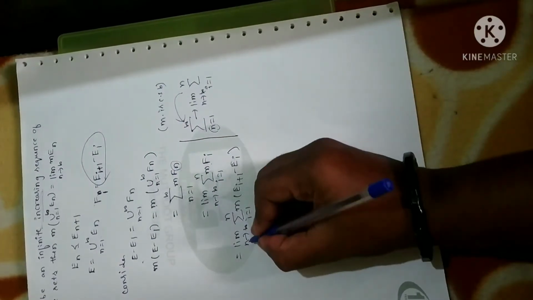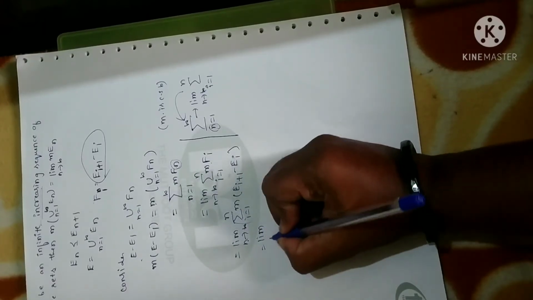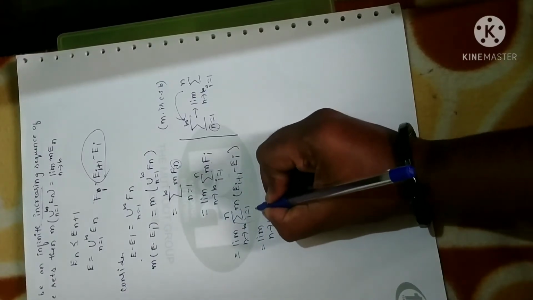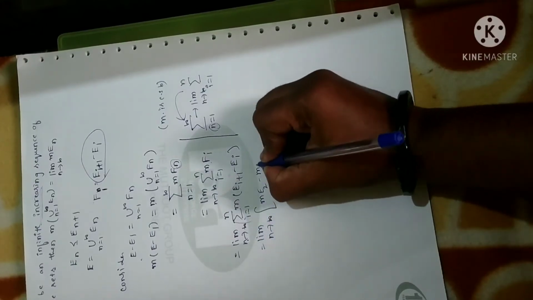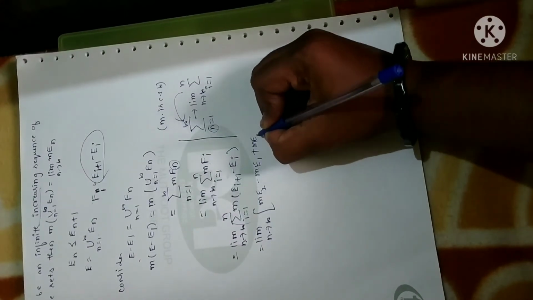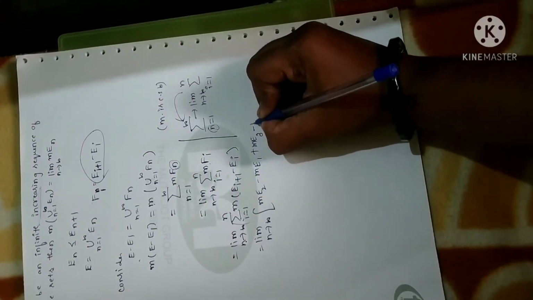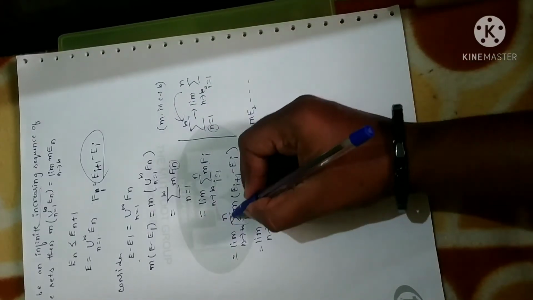Clear? Now, let me remove this summation. So, the limit will be as it is. For the first term, i equal to 1, you will get m of E2 minus m of E1. Plus i equal to 2 will give us m of E3 minus m of E2. So it continues. For the last term it is n, right?